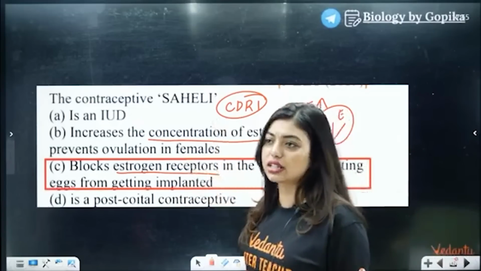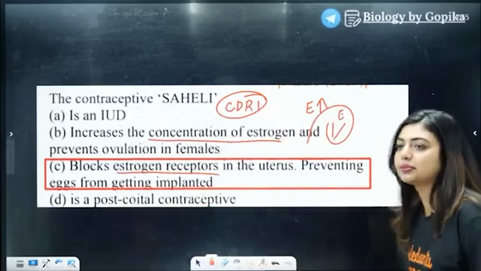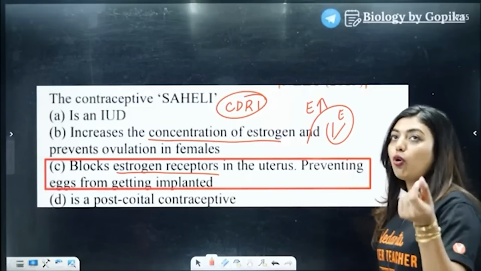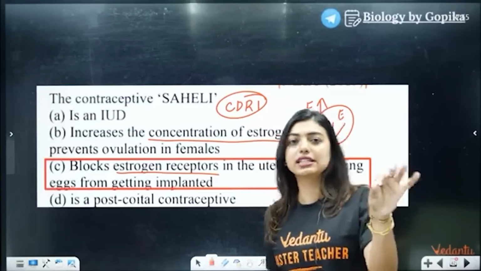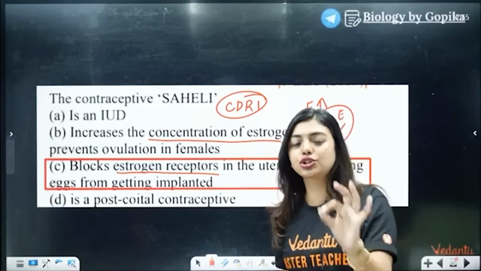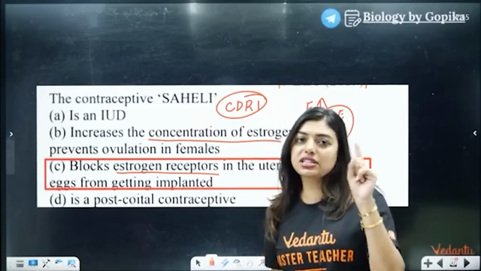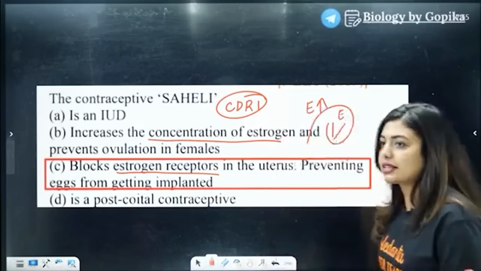The 2019 question is different. Yes, CDRI. You can write that, okay, oral contraceptives. If they ask you what oral contraceptives do, you can tell that yes, they prevent ovulation and implantation. But if they are asking only about Saheli, you should tell why Saheli is so used. It is cost effective, and at the same time, it has very few side effects.